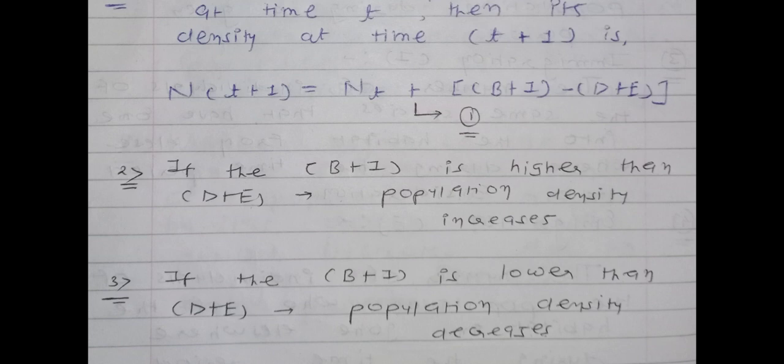Again, what is the equation for the population density at time t plus 1? N(t+1) is equal to Nt plus B plus I minus D plus E. If the value of B plus I is higher than D plus E, population density increases, and if it is lower, population density decreases. Okay, so this page is also completed.